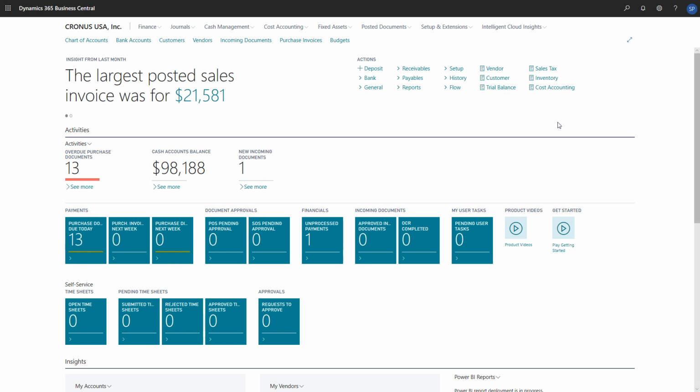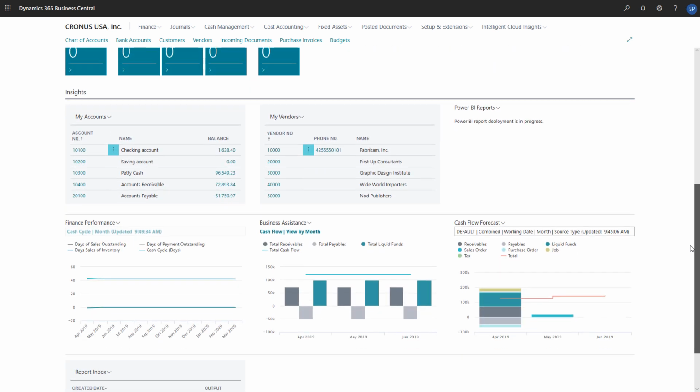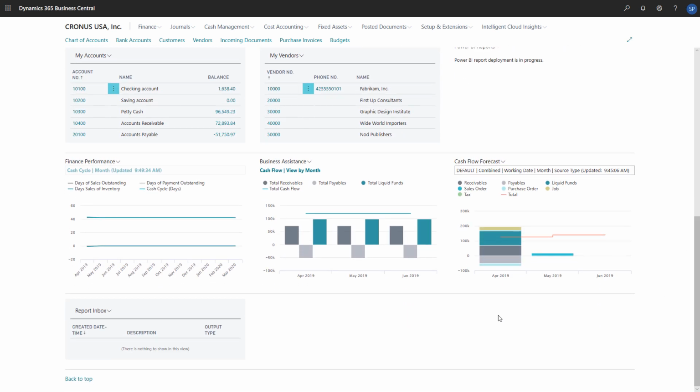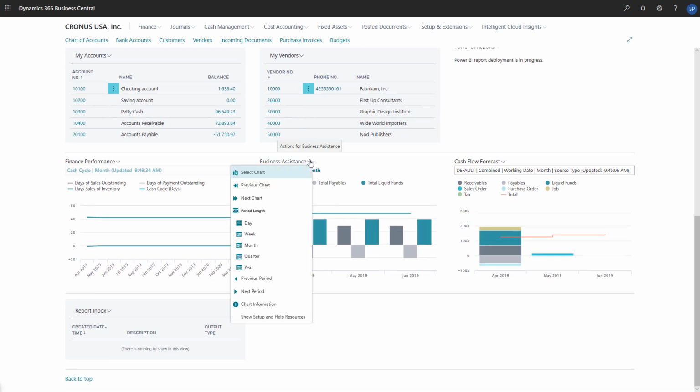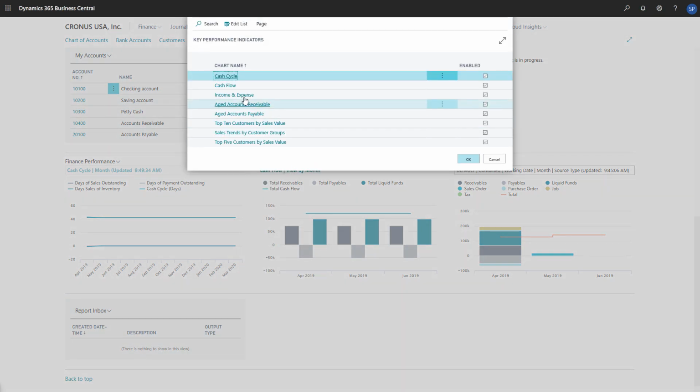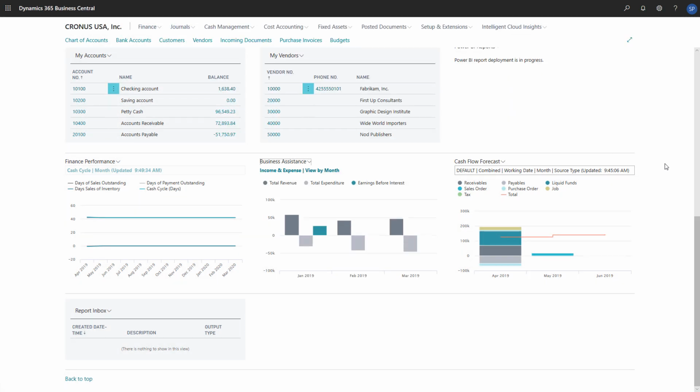The Accountant Role Center offers a set of charts that can help us. We have the cash cycle, cash flow, income and expense, and cash flow forecast charts. Starting with the cash cycle and the income and expense charts, Business Central uses account schedules to collect data for them from our chart of accounts.